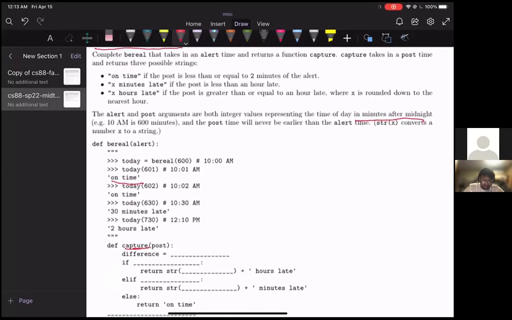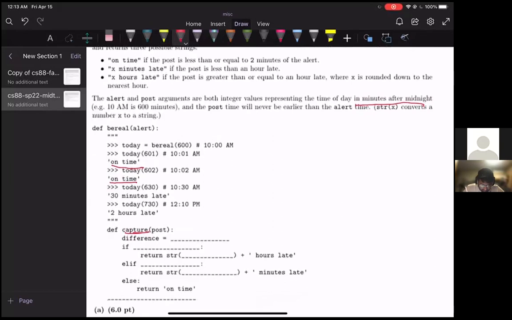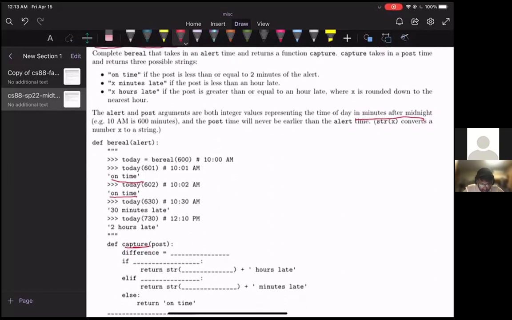Similarly, they do another doc test here with 602, and it should return on time. And that's just to reiterate the point that it's less than or equal to 2, not less than 2. Next up, they pass in 630, and 630 is, well, it's less than an hour late, and so it should just print this message here, X minutes late, where X is the difference basically. So it will print 30 minutes late.